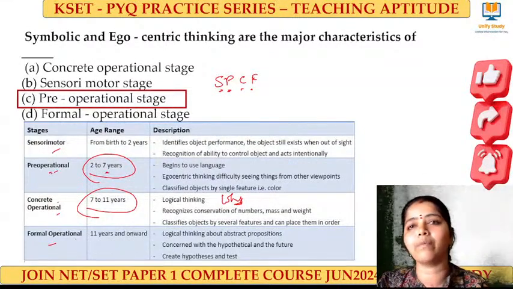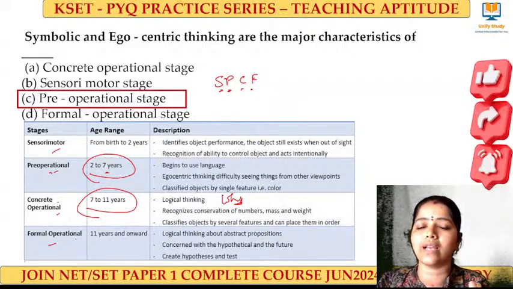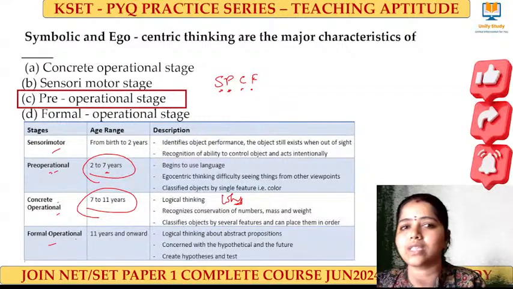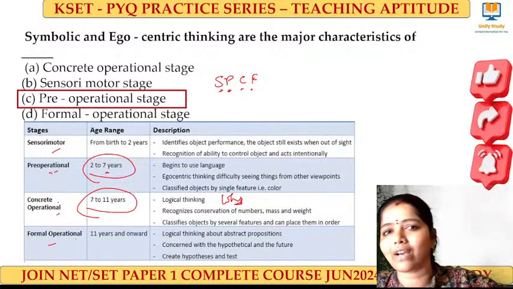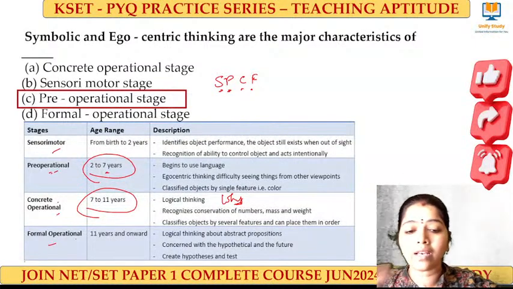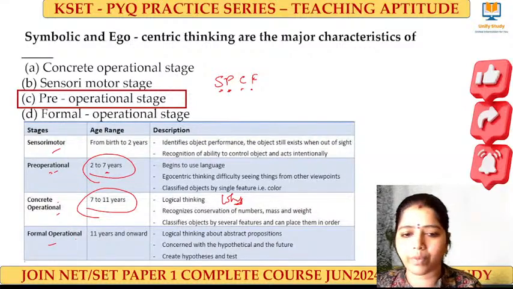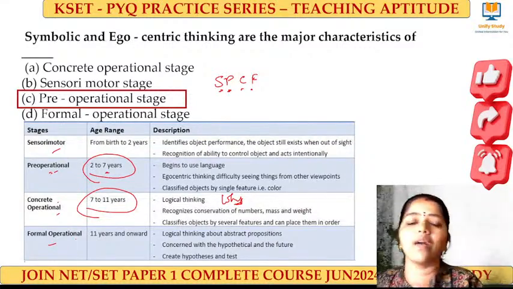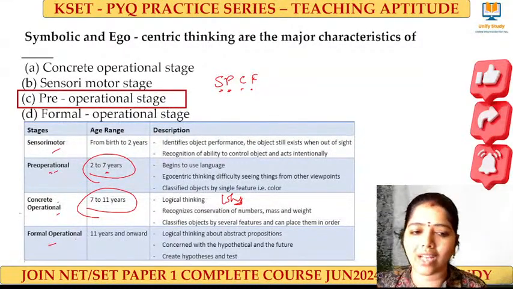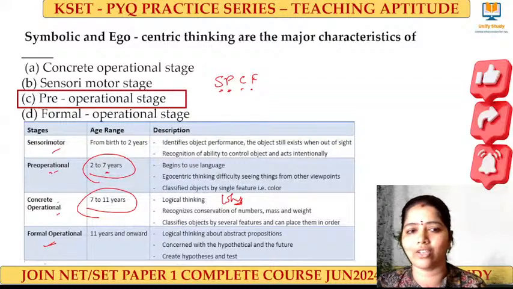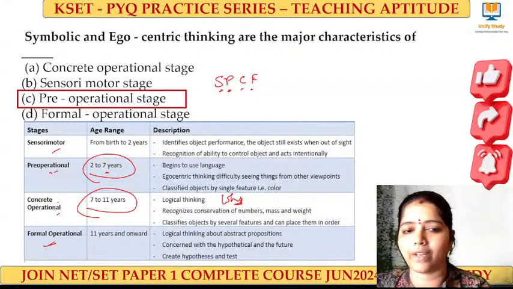And here they'll be able to create their own perceptions and their own propositions, along with what they have already learned. Here they will be creating their own propositions, thinking about their future and their own plans. That we call the formal operational stage. And for this question, the answer is pre-operational stage.